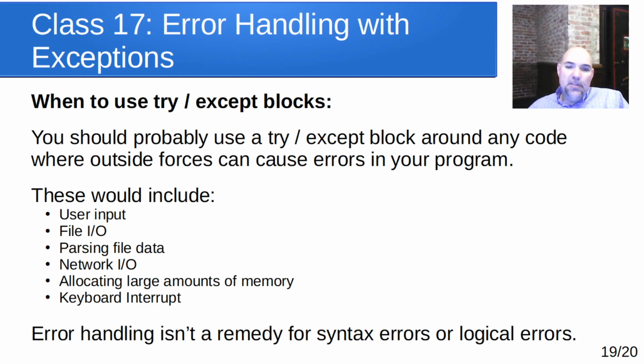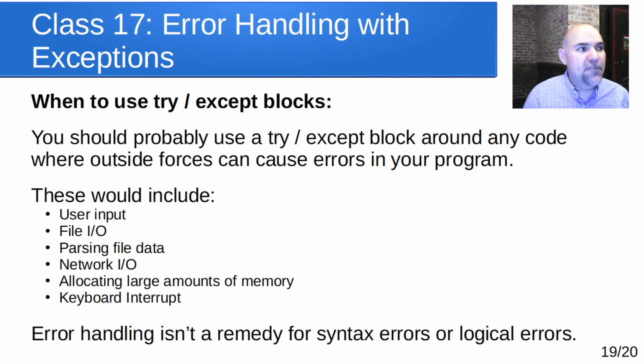So where should you use it? Well, anything where an outside force could cause some sort of error to happen in your code. So the examples of that would be, you get input from a user. Ask them to input a number, ask them to input some value, and they decide to put in the wrong kind of thing. So user input is definitely one.